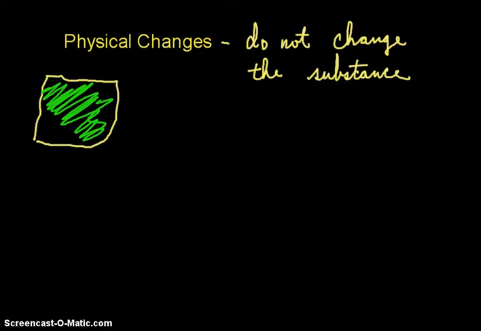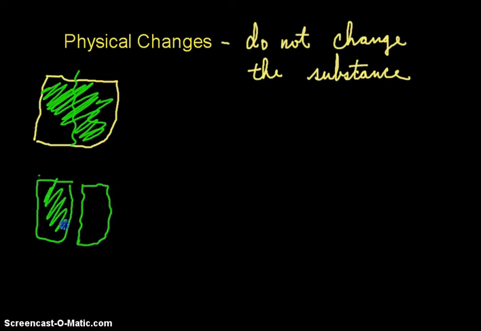And again, if we take that piece of paper and we tear it in half, and now we have two separate sheets of green paper. Well, the paper is now just in a different shape, right? So it's still the same substance. It looks different physically, but yet it is still the same material.